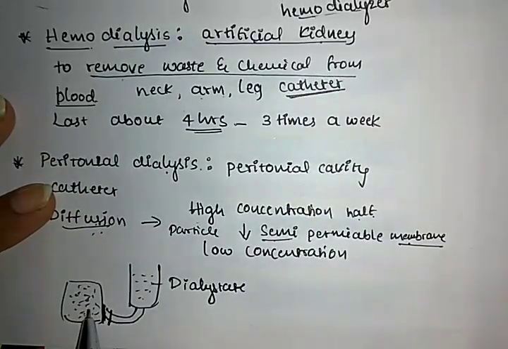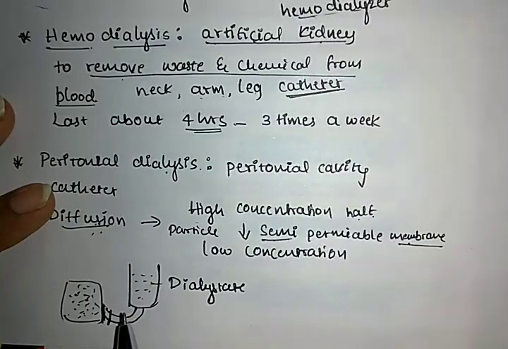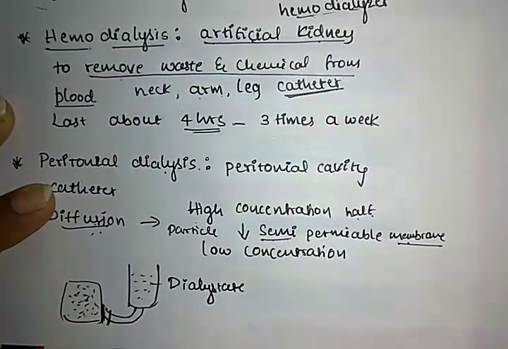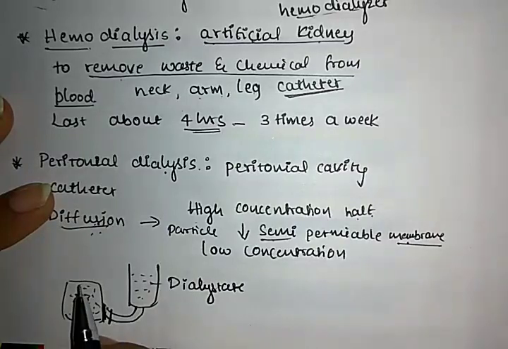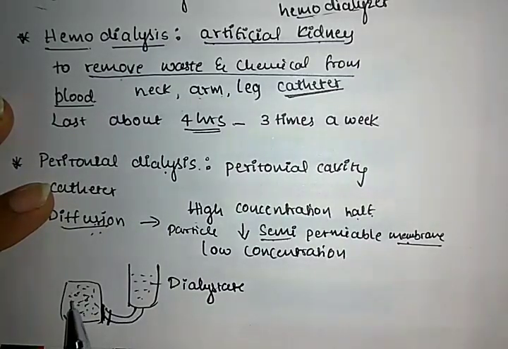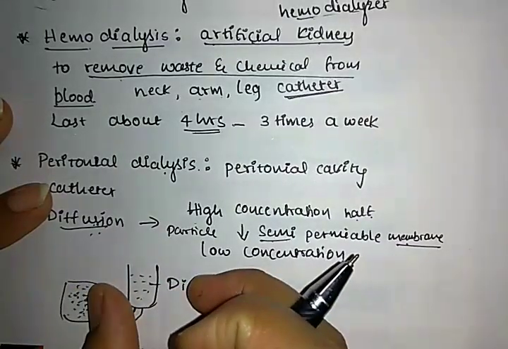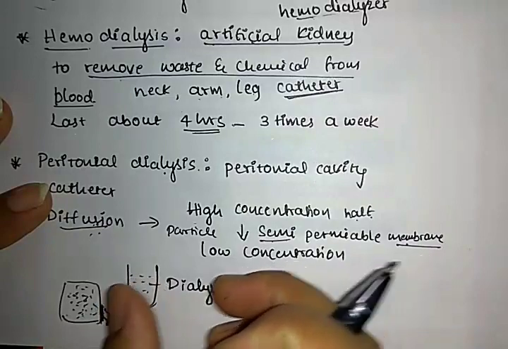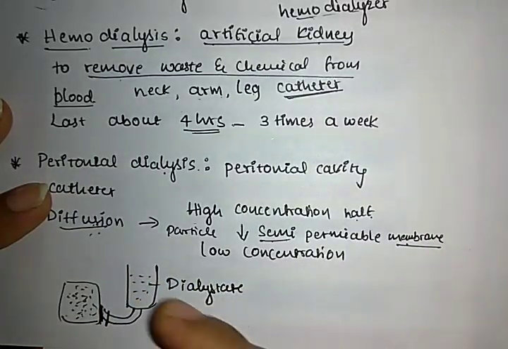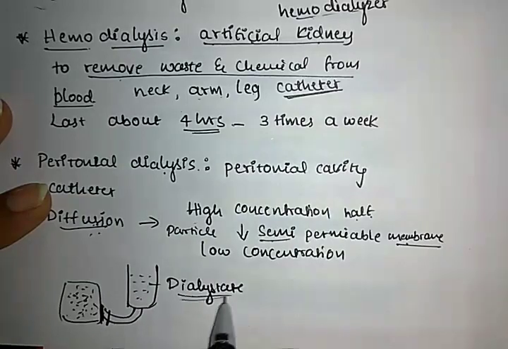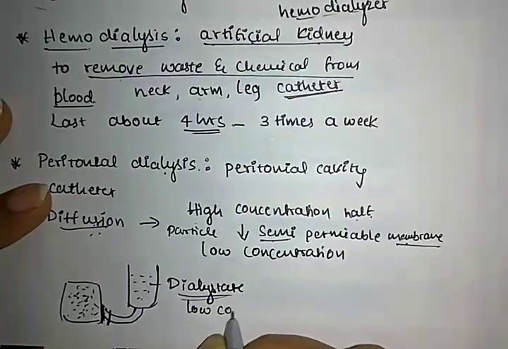The blood impurities, potassium and sodium, are all higher concentration material. So the particles present in the abdominal cavity have a higher concentration. If we fit the semi-permeable membrane here and a dialysate, this dialysate consists of glucose and sodium with a lower concentration level.